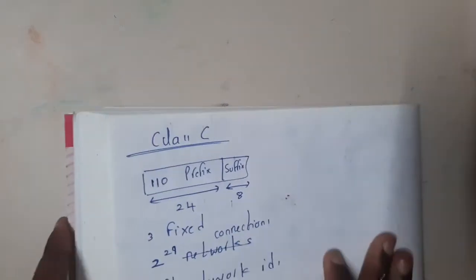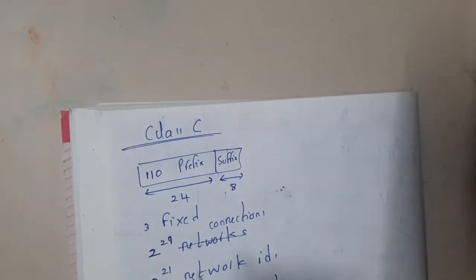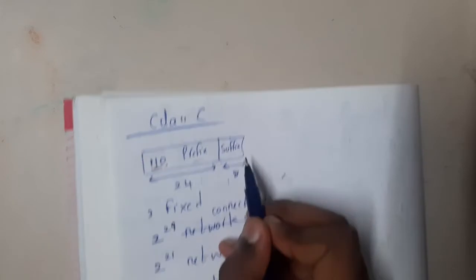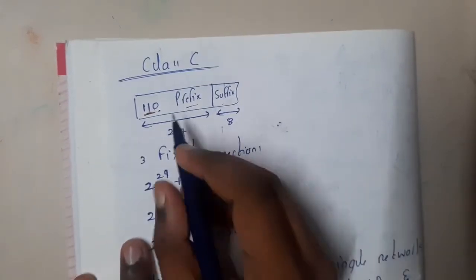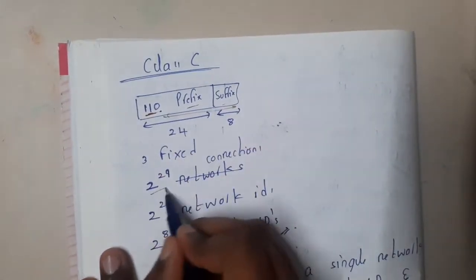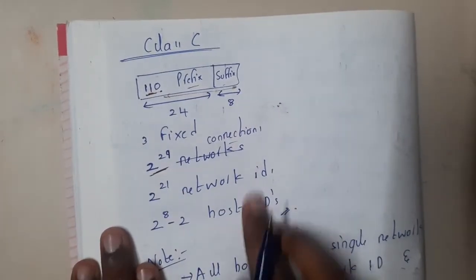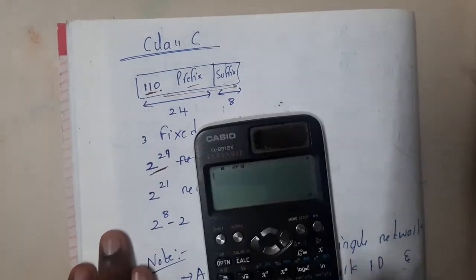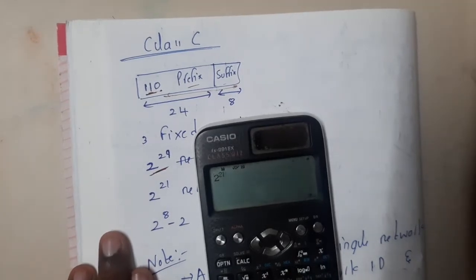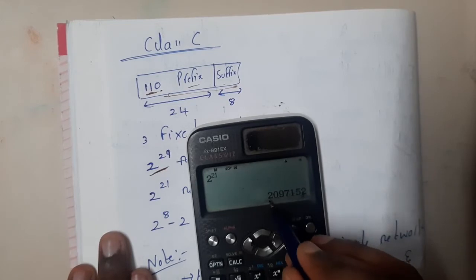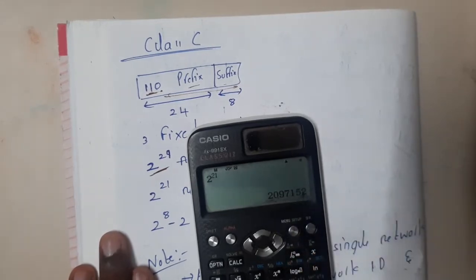Okay, so the same concept is applied in class C also. In class C the first 3 bits are reserved, that is 110, then prefix and suffix. So it is 24 bits, 8 bits. So I can use 21 bits for networks, so 2 power 21 networks. What is 2 power 21? It is 20,97,152 connections I can give to networks.